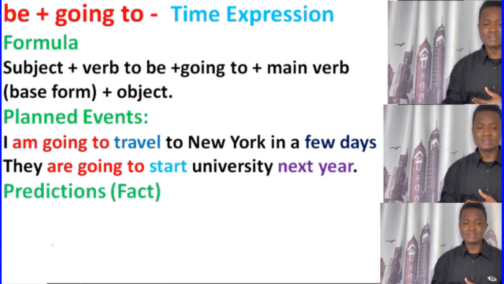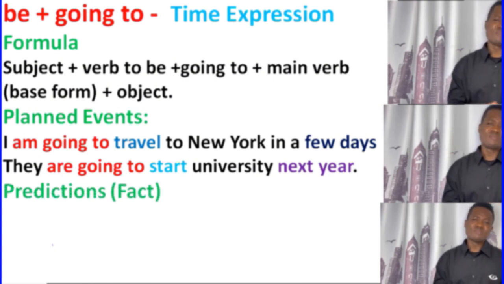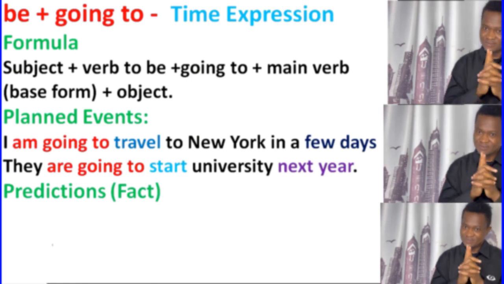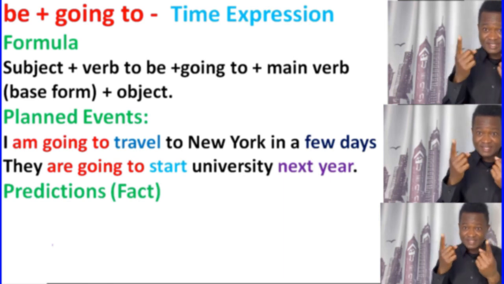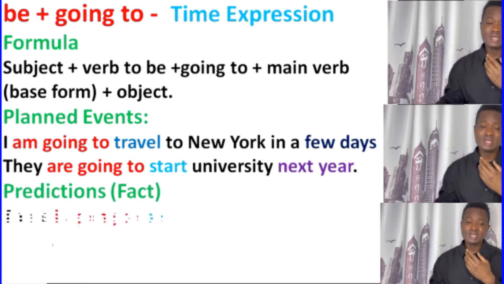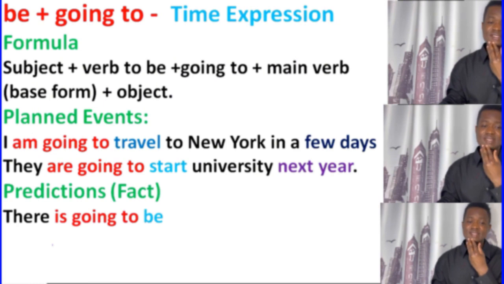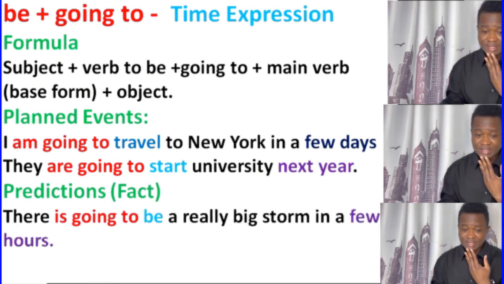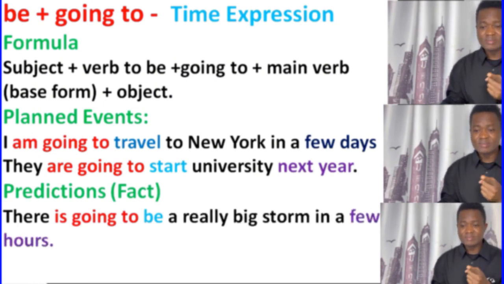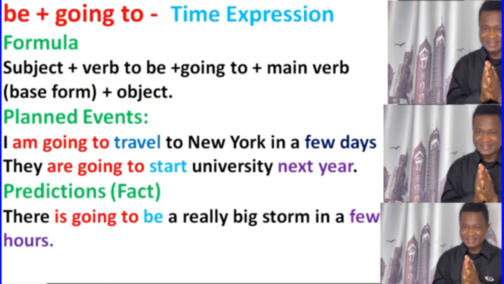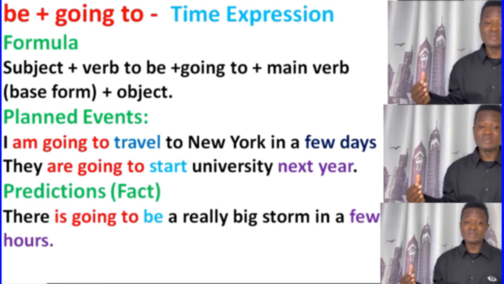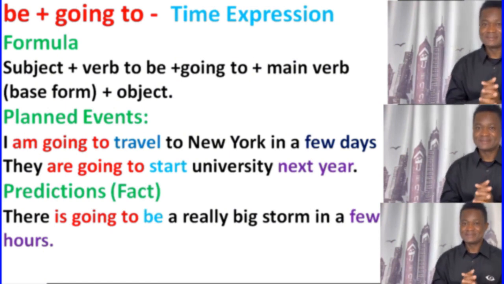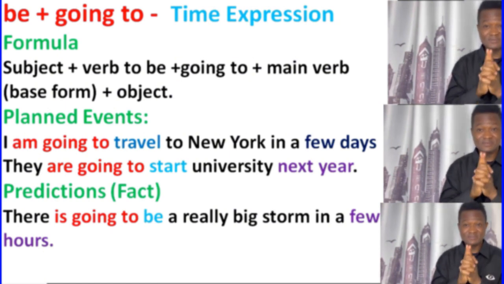Let's go, man. Let's talk about prediction. When we talk about prediction with evidence, with fact, you must see the evidence when we are using be plus going to. Let's see an example here. There is going to be a really big storm in a few hours. This is evidence. Maybe I watched the clouds, I see the clouds. There is evidence that it's going to be a big storm in a few hours. So this one is a prediction with fact, with evidence.